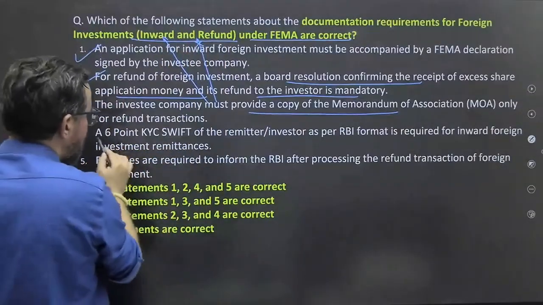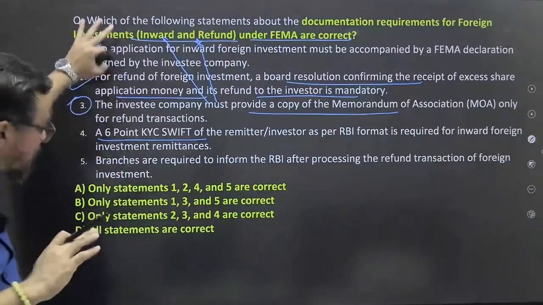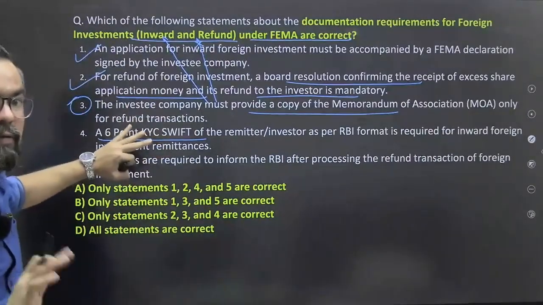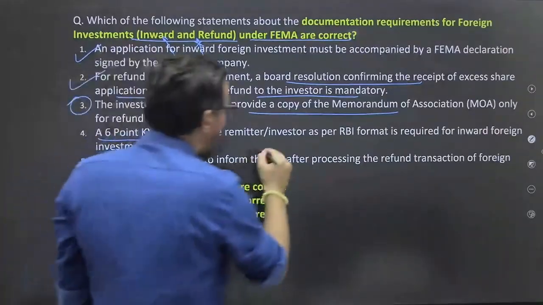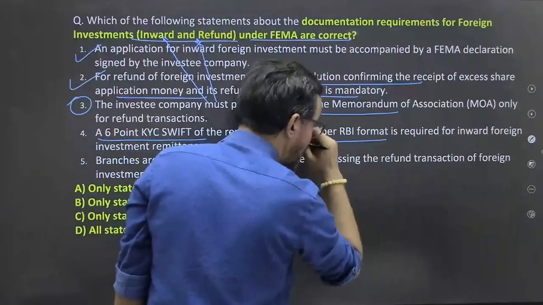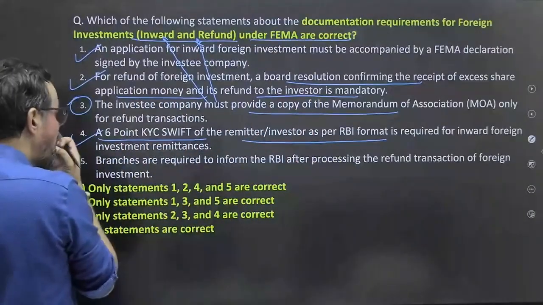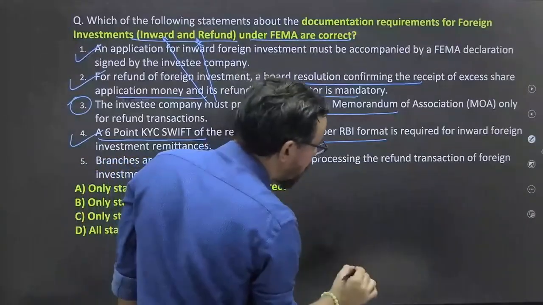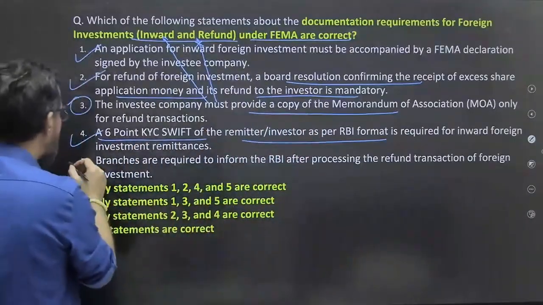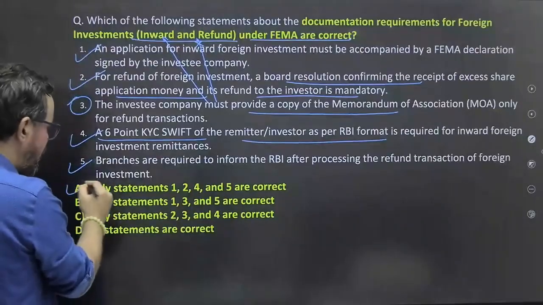A 6-point KYC, SWIFT, this we have discussed. I hope you guys, we have discussed all these particular statements. ठीक है, सब पढ़े हमने आपका ये concept class में. 6-point KYC of the remitter investor as per the RBI format is required for the inward foreign remittances. Branches are required to inform the RBI after processing the refund transaction of foreign investment. This is also good. तो 1 2 4 5, do we have 1 2 4 5? हाँ, option A है. ठीक है, बिल्कुल सही.